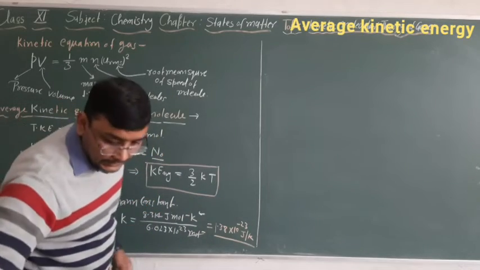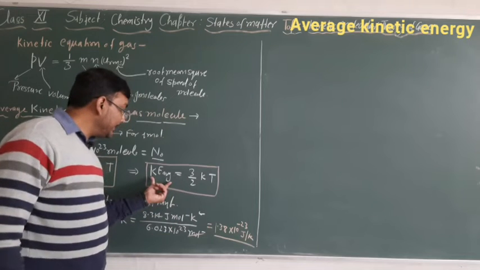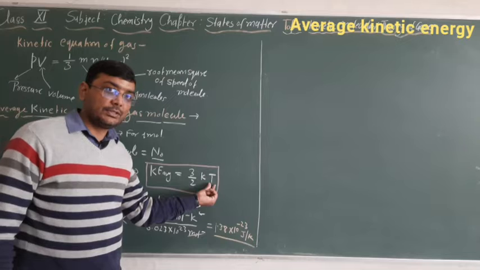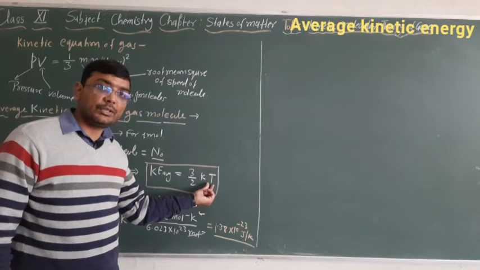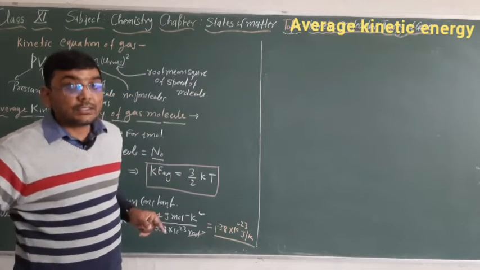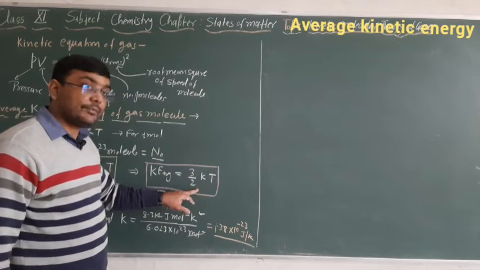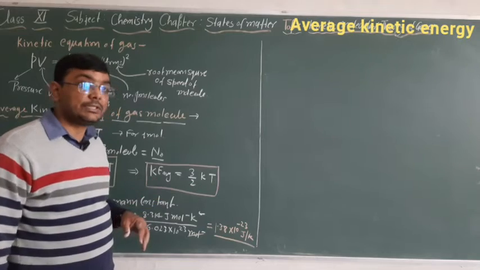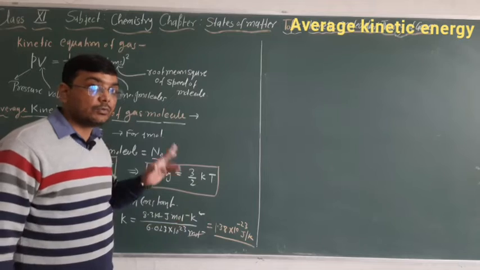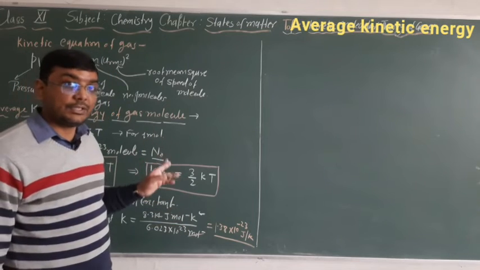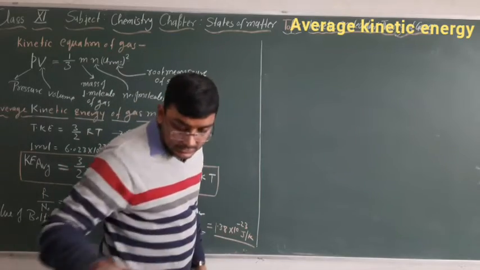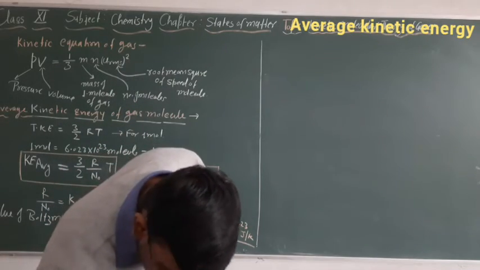And see here, the average kinetic energy depends only on the absolute temperature. Do you remember postulate number 9 of the kinetic molecular theory? There I told that the average kinetic energy of gaseous molecules is directly proportional to temperature and does not depend upon the nature of the gas.